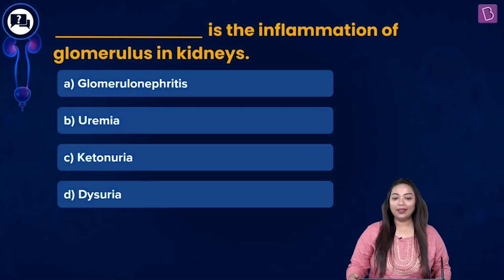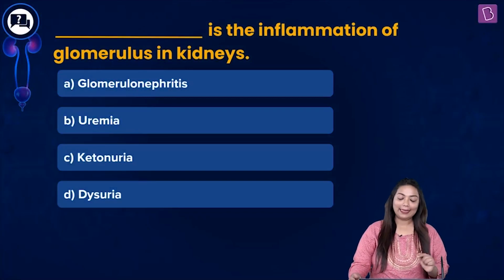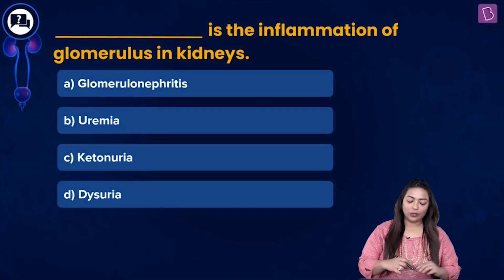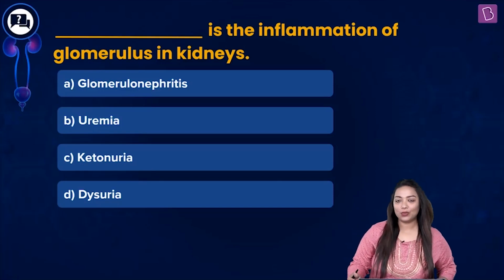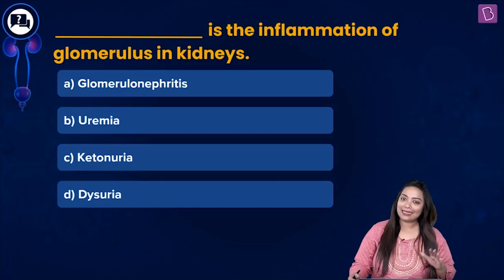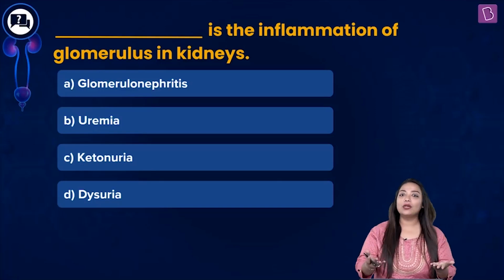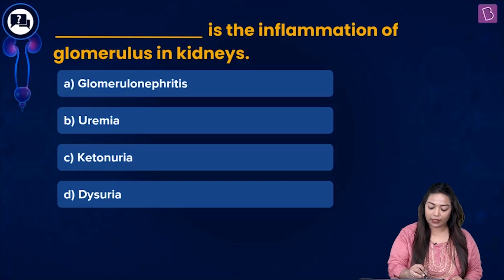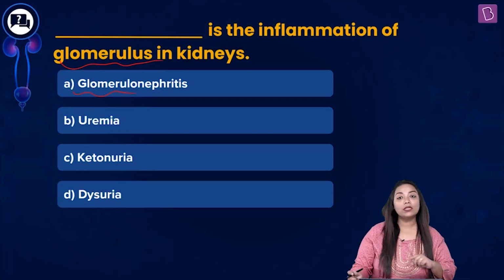Let's take a look at this one. DASH is the inflammation of glomerulus in kidneys. Is it A, glomerulonephritis, B, uremia, C, ketonuria, or D, dysuria? Dysuria is also said as dysuria. Okay. Now, the question is quite indicative towards the answer. See, glomerulus, inflammation of glomerulonephritis. Well, that is the answer. But let's understand what this condition is.